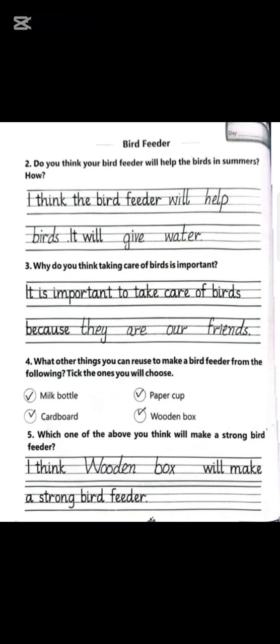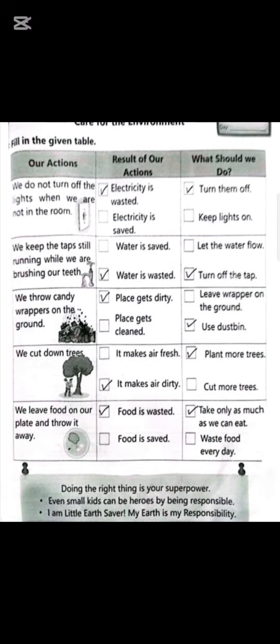Do you think your bird feeder will help the birds in summer? How? I think the bird feeder will help birds. It will give them water. Why do you think taking care of birds is important? It is important to take care of birds because they are our friends. What are other things you can use to make a bird feeder from the following? Tick the ones you will choose.